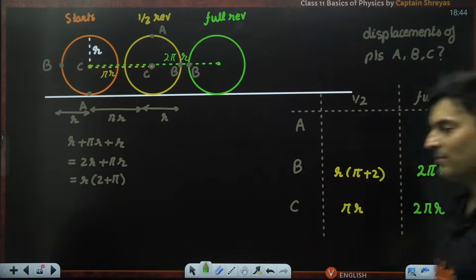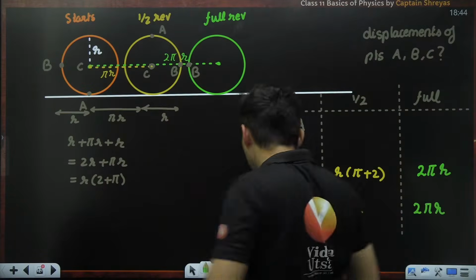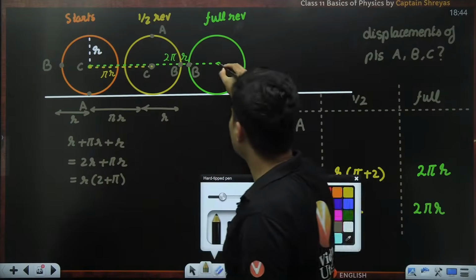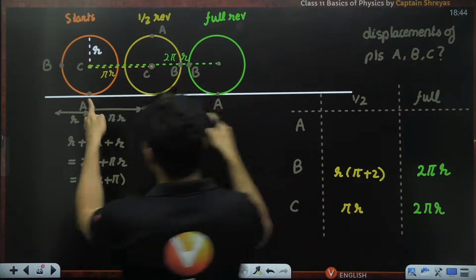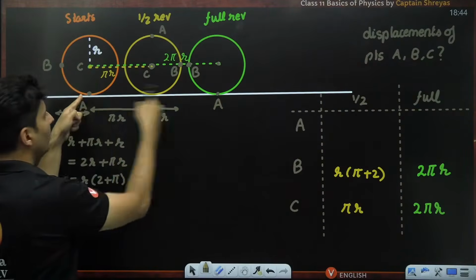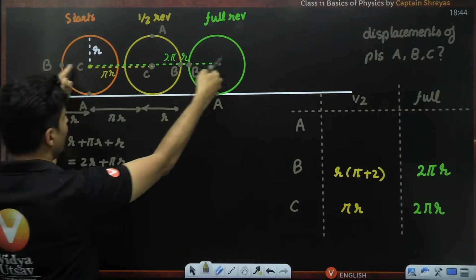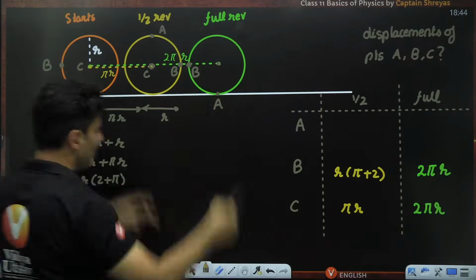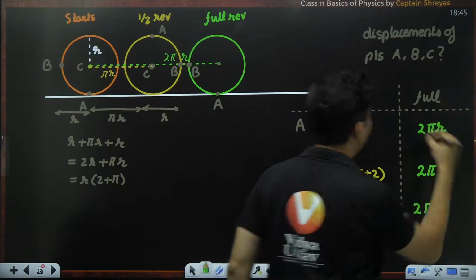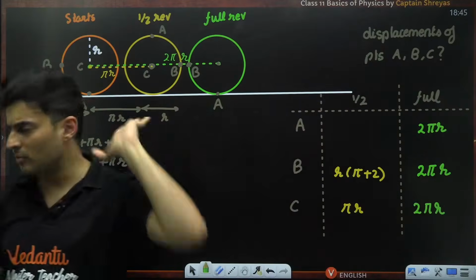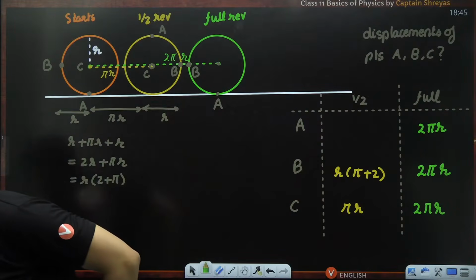Till this point also absolutely clear? Okay. So that also means point A, if this is point C, point A will be here now. How much will A have moved? A has gone from here to here, which is exactly this distance, which is also this distance. Same distance it is. That means this is also going to be 2 pi r. Everyone understood till this point? Absolutely clear?